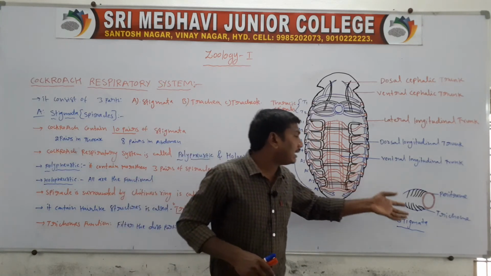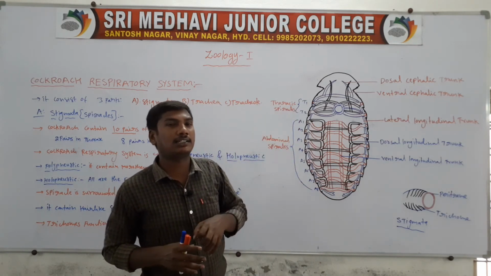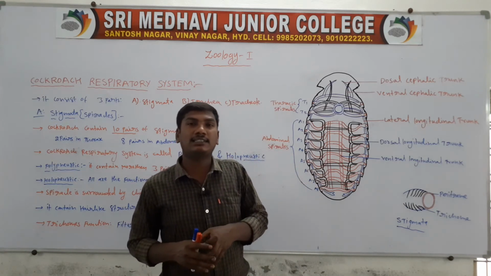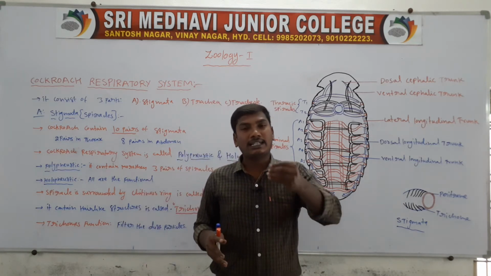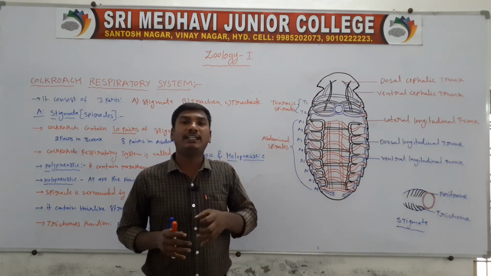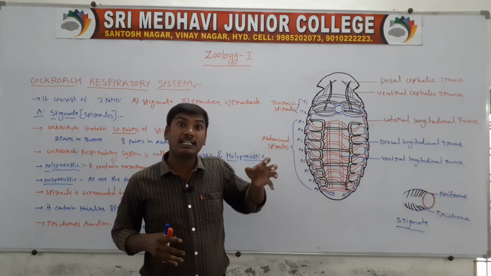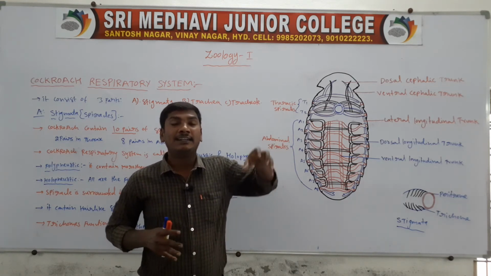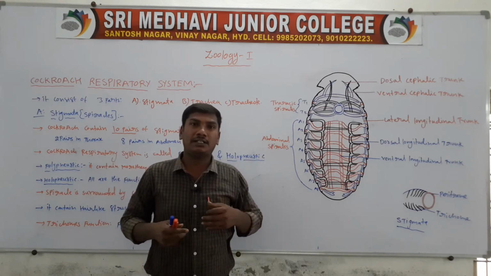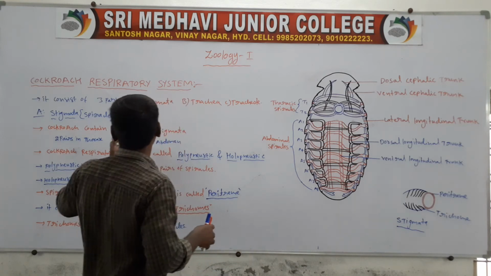Next, the spiracle has hair-like structures. These hair-like structures are called the trichomes. The trichomes function in filtering the dust particles from the air. The hairs prevent the dust particles from entering. So these are the stigmata.